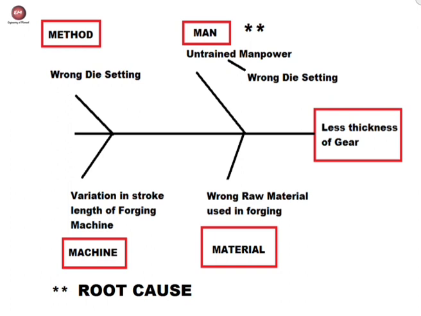After verifying every reason, it was found that untrained manpower had caused the problem, and the manpower was untrained because it was new manpower. The reason new manpower was untrained is that there was no provision in the factory for a specific procedure for training new manpower. So a procedure was prepared and implemented that whenever manpower is deputed, they will be given prior classroom training and then on-the-job training.